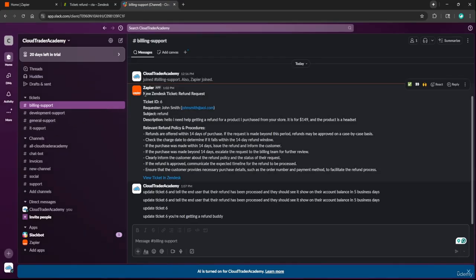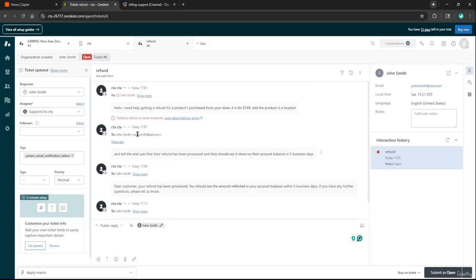We'll go into this specific agent in more detail when we're actually building it, but I just want to give you a quick overview of what an agent can do. This agent is reading tickets, and this is the original ticket. You can ignore all the messages below this one, which are just test replies. This one is from our original user. In the real world, the user will not be me submitting a ticket, it'll be someone else, and then the developers will reply. The ticket goes, "Hello, I need help getting a refund for a product I purchased from your store. It is for $149 and the product is a headset."